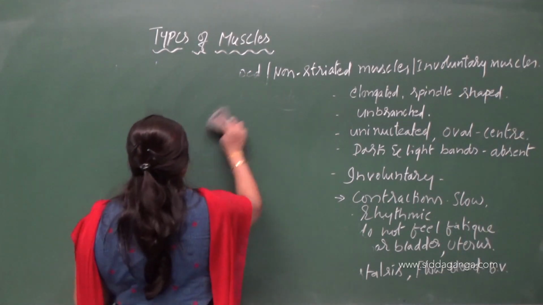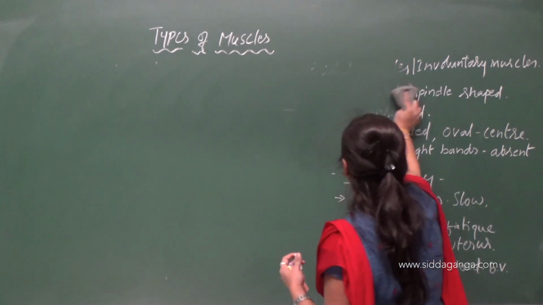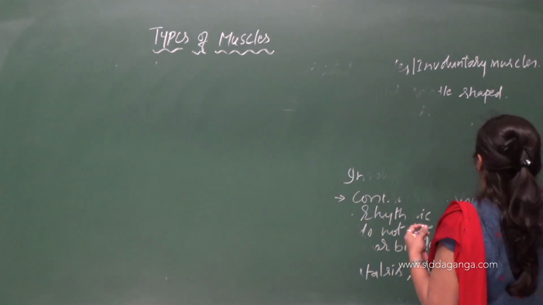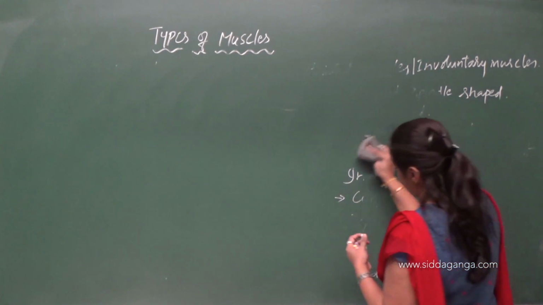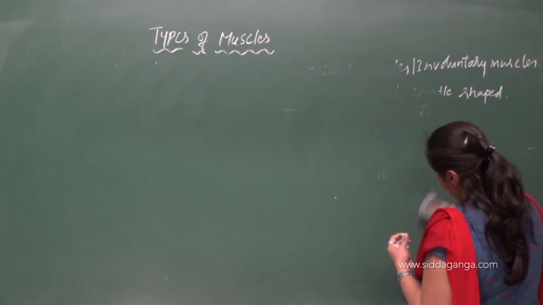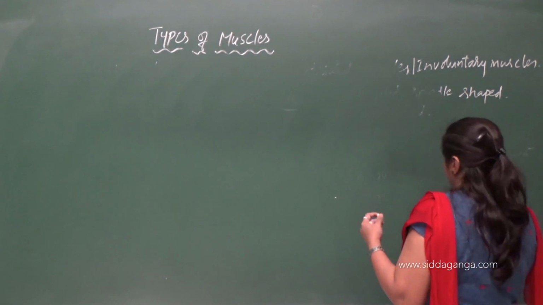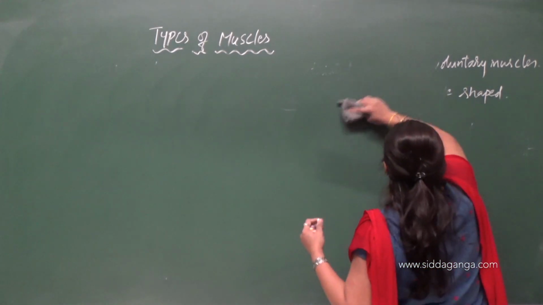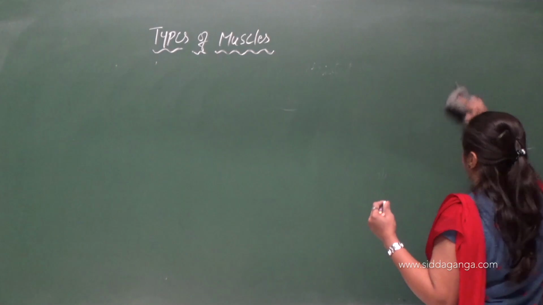You can also study these types of muscles in the muscular tissue. One more chapter is included in our syllabus, that is animal tissues. In that you are going to study muscular tissue in detail. There also you are going to study these 3 different types of muscles.